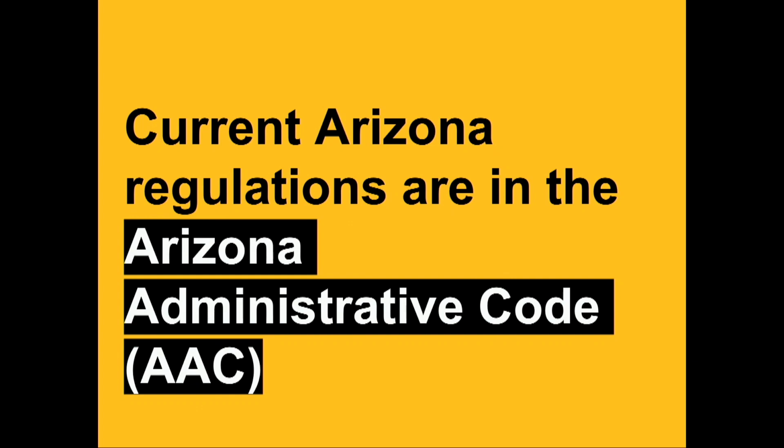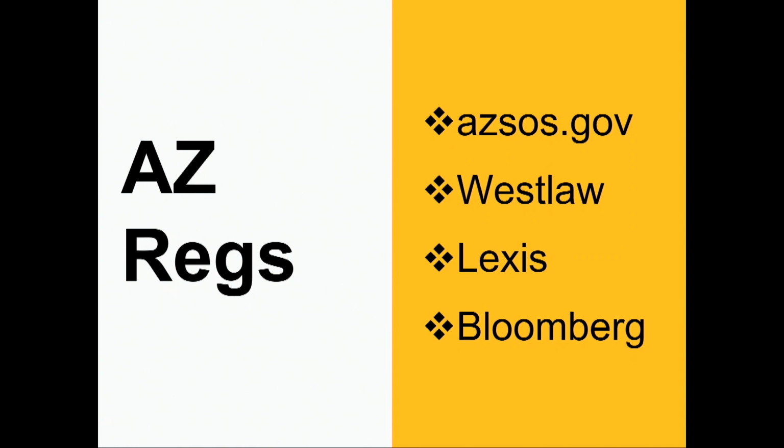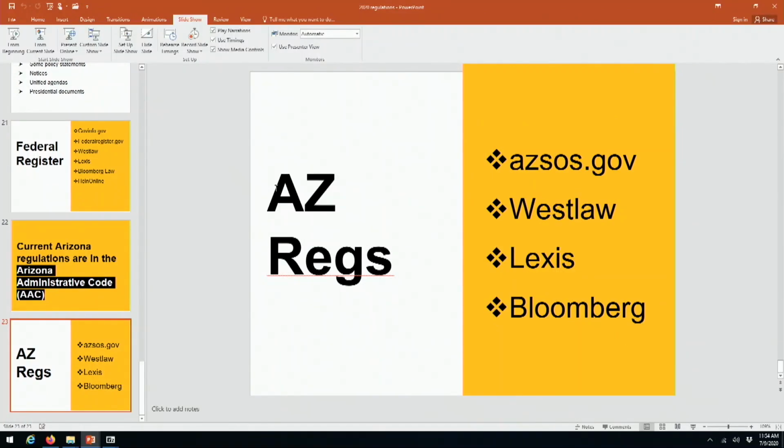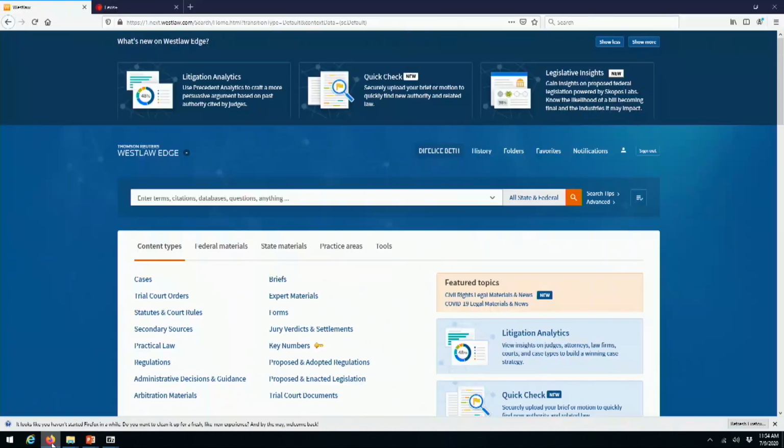Current Arizona regulations are located in the Arizona Administrative Code, which is abbreviated AAC. The Arizona Administrative Code is on Westlaw, Lexis, Bloomberg Law, and the Arizona Secretary of State's website, azsos.gov. We're going to look for the Arizona Administrative Code on Lexis.